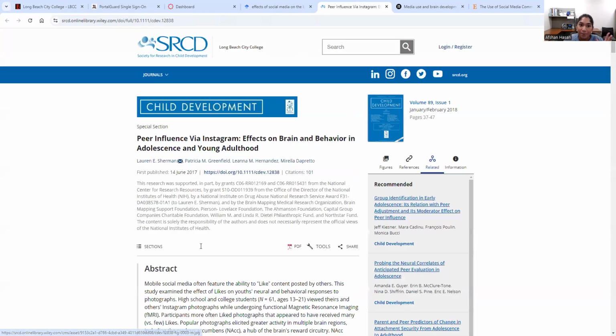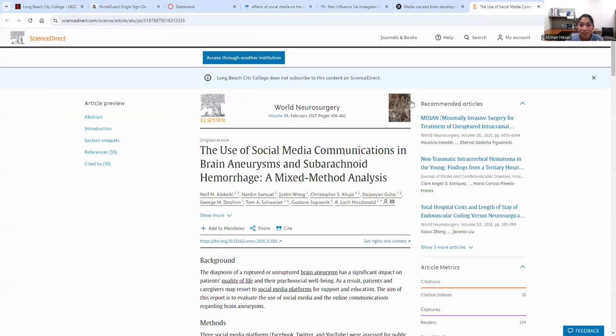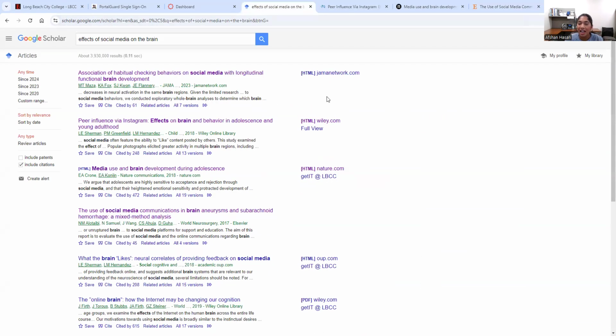So that's a really important thing in finding an article: effects of something on the brain is just the easiest way to find something. And again, you want to look out for the methods portion and discussion portion, and make sure it's not a systematic review or an explanational article that's just talking about certain theories and trying to explain a certain phenomenon without doing an experiment. That's something we do not want.